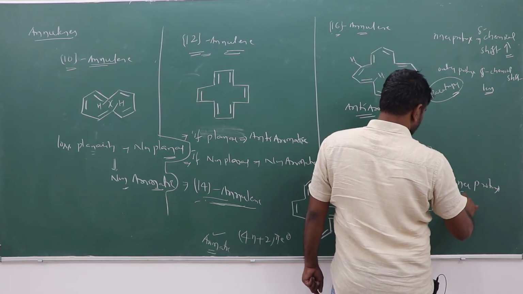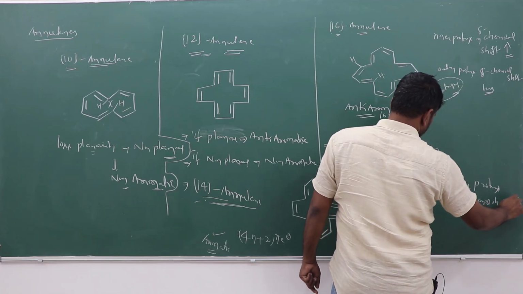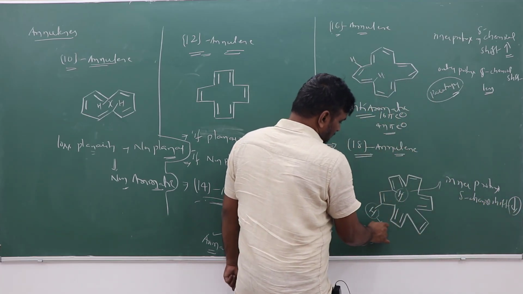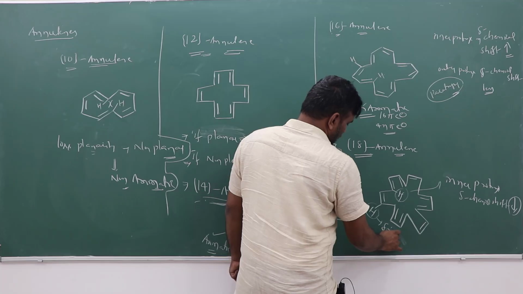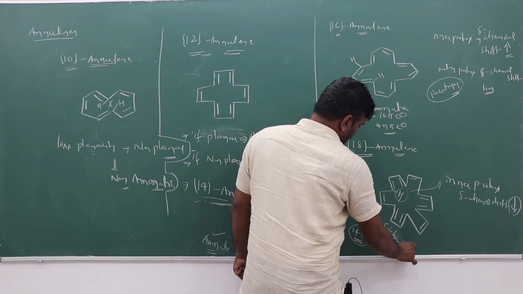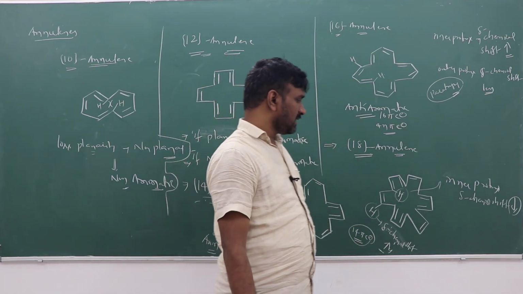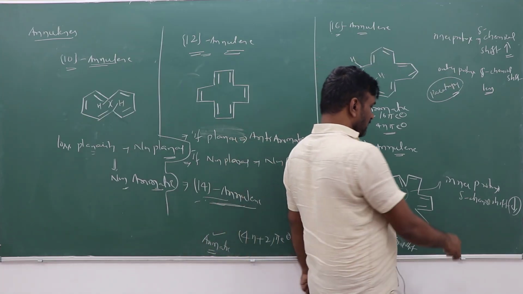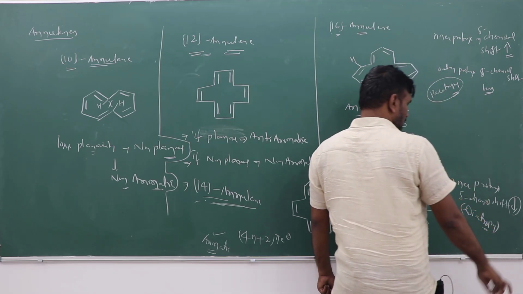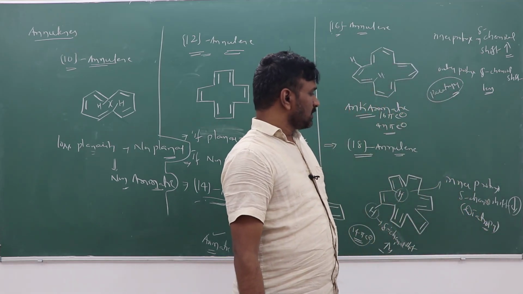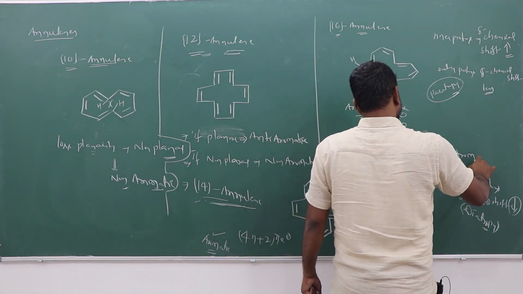Inner protons' delta chemical shift values are less, that means outer protons' delta chemical shift values are more. When the inner protons' delta chemical shift values are less, it is diatropic in nature from the proton NMR point of view. So when the inner protons' delta chemical shift values are less and it is diatropic, it is aromatic in nature.